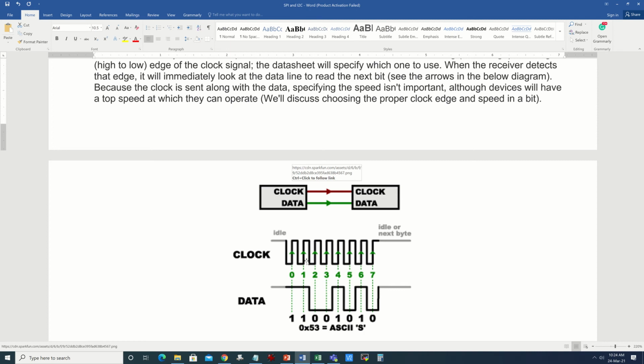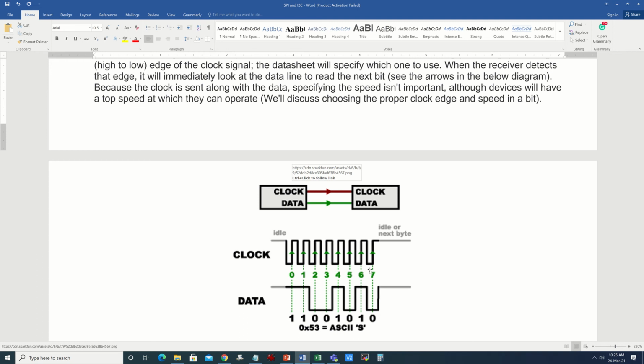Now the clock runs independently, typically at a fixed frequency, and the data gets aligned to the clock signal. For example, we want to send the ASCII character S, which is equivalent to 53.